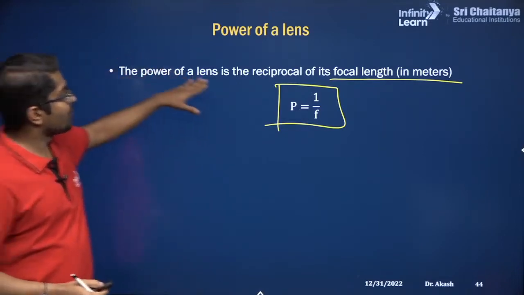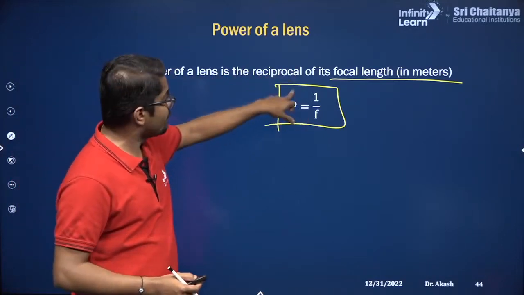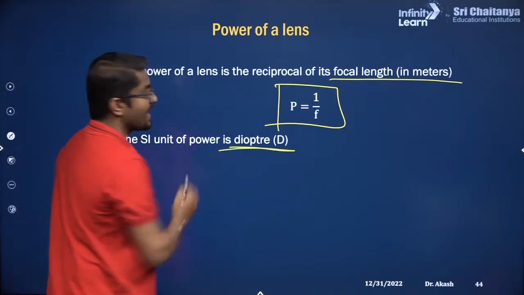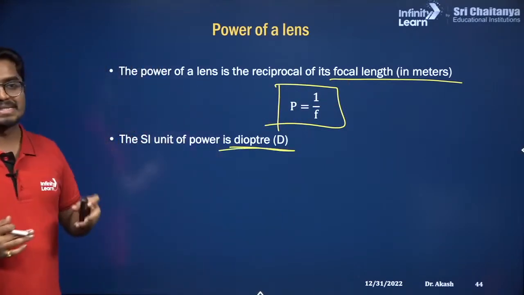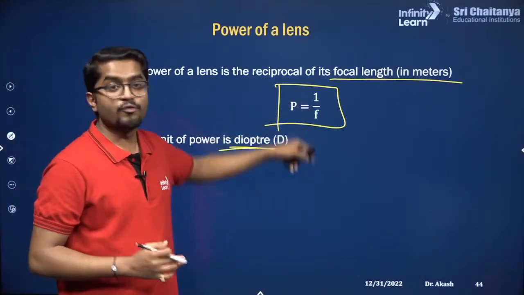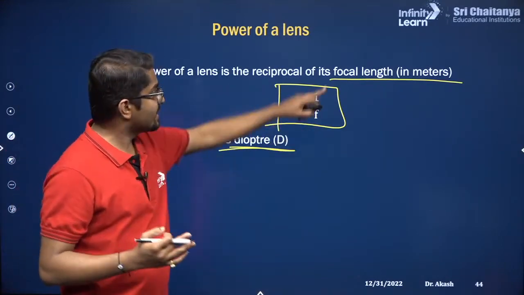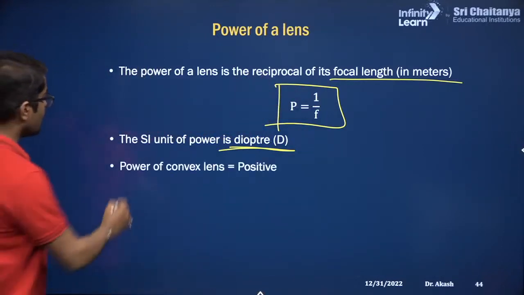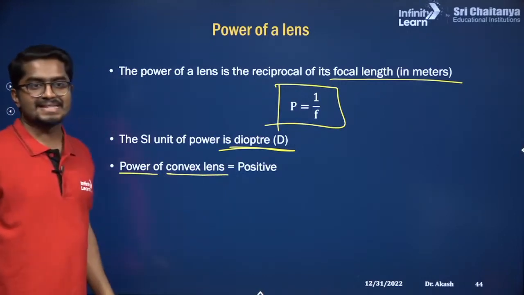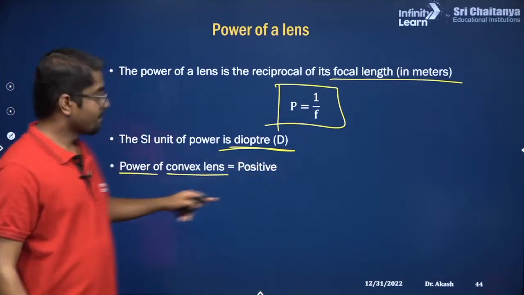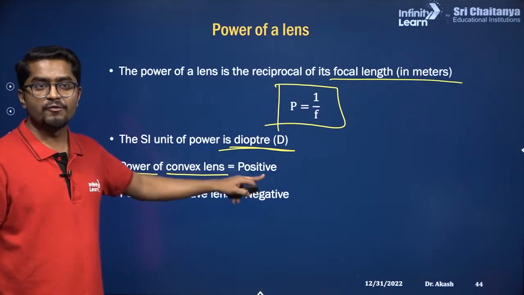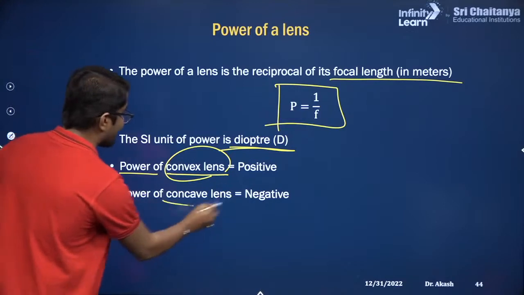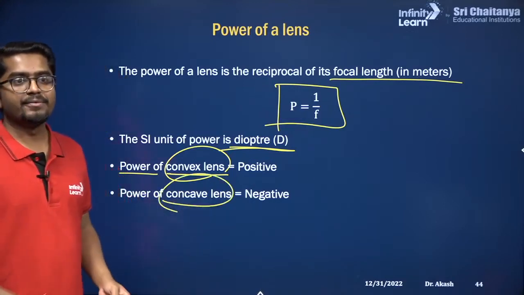So the power of a lens is nothing but 1 by f. f should be in meters. Then the power is measured in diopter. This is the SI unit for the power of a lens. Correct? So that is the reason the focal length should be in meters. Meter is the SI unit of distance. Correct? So now the power of a lens for the convex lens is positive. For the concave lens, it is negative. Why? Because for the convex lens, focal length is positive. For the concave lens, focal length is negative.